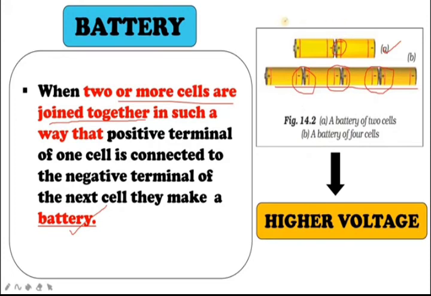A battery produces more voltage. So higher voltage can be produced when you connect more than two or three cells. Like four cells, the voltage level will increase by connecting more cells.